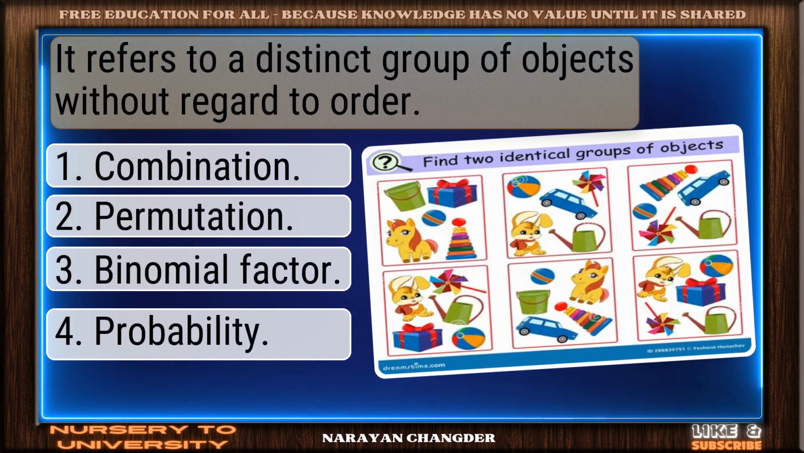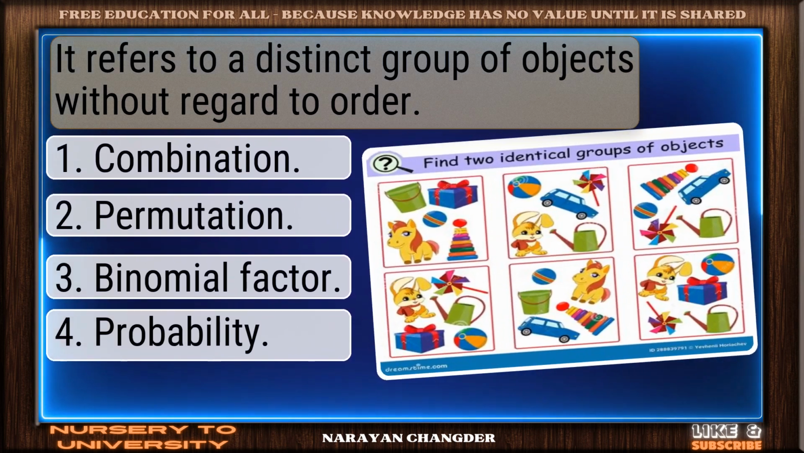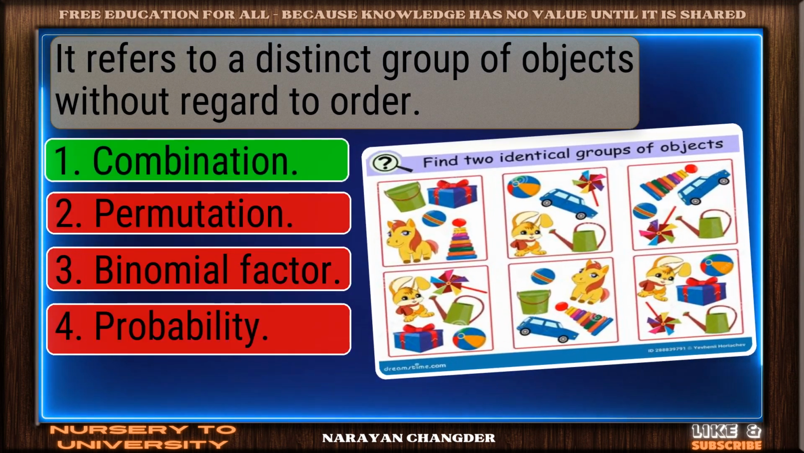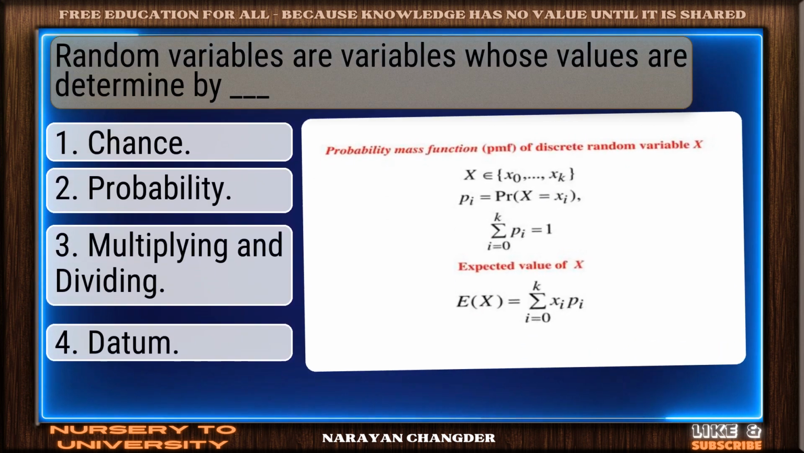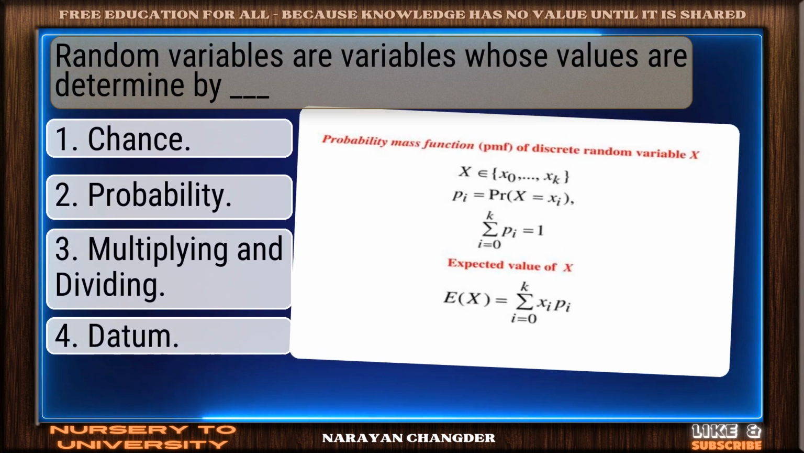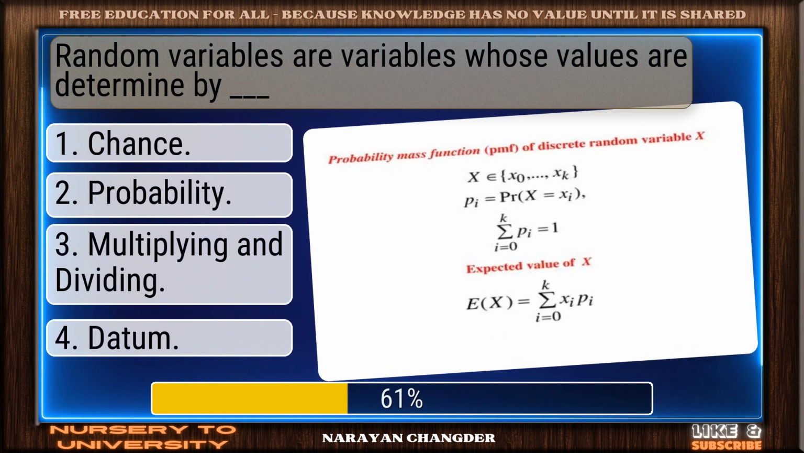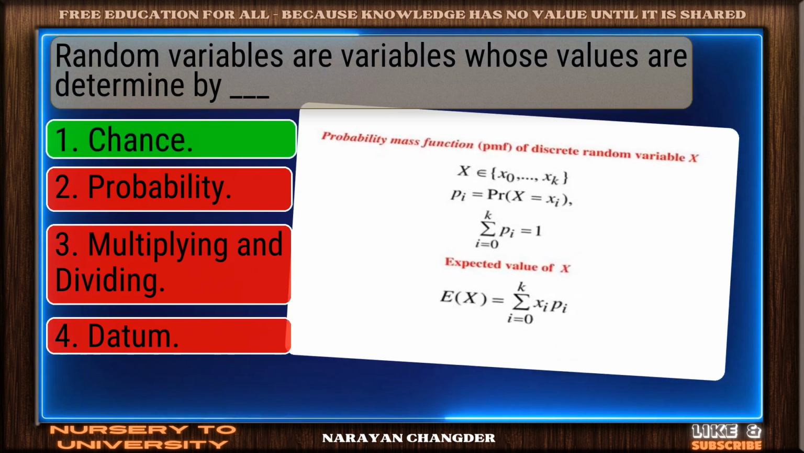Question number 7. It refers to a distinct group of objects without regard to order. Bravo. Combination is the answer. Question number 8. Random variables are variables whose values are determined by dash. Smart pick. Chance is the correct choice.